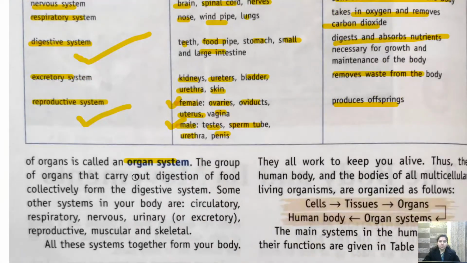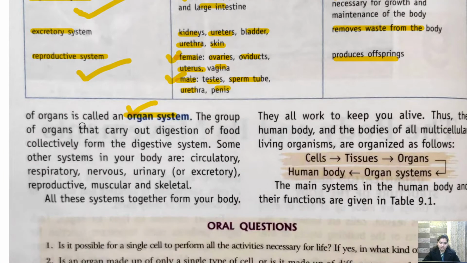Such groups of organs are known as organ system, and we have seen various organ systems, which include circulatory system, nervous system, excretory system, reproductive system and so on. So in a multicellular organism, cells combine together to form tissues, organs, organ systems, and then a complete human body. So this is very important. This is called cell organization.